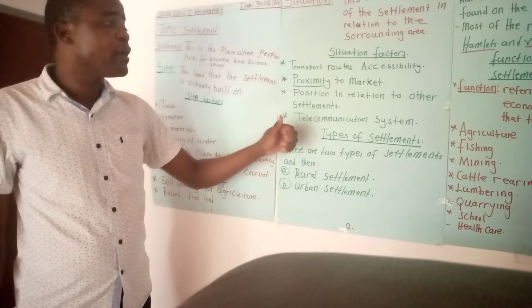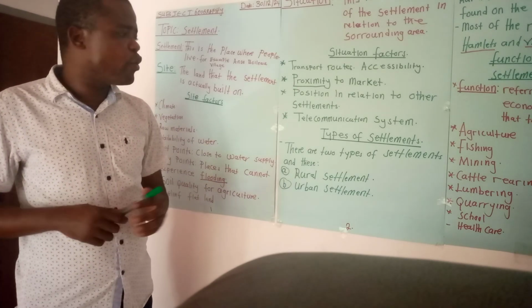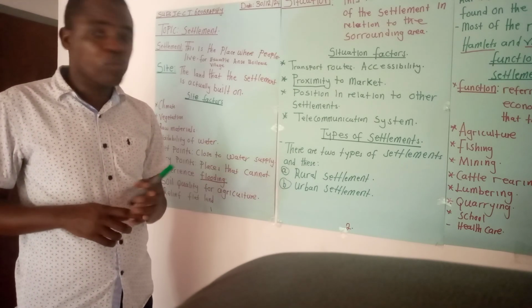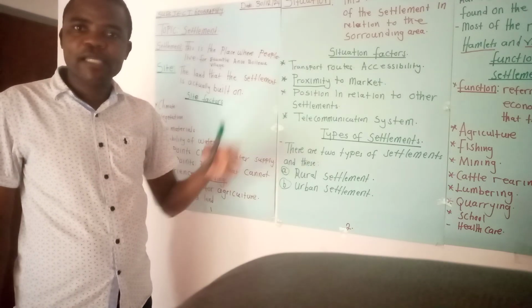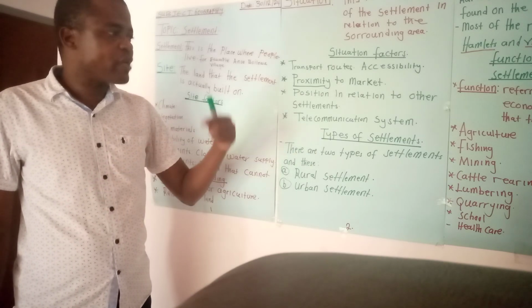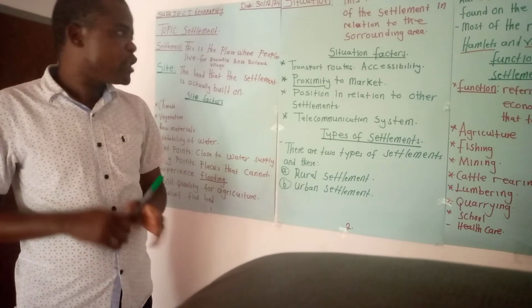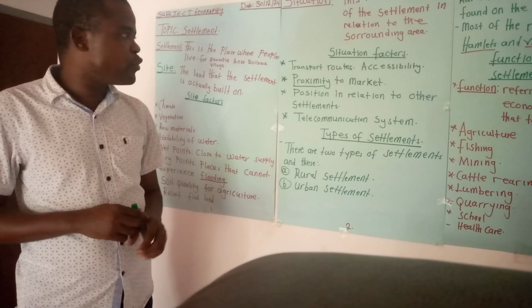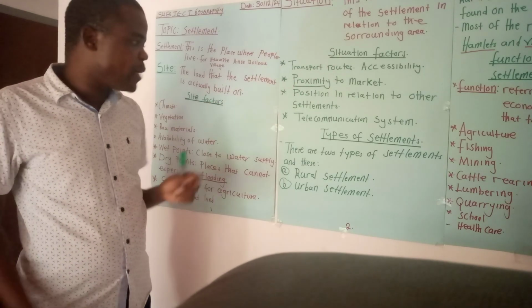If you have a good communication system in that particular place, people will be able to go and settle in those areas, because one, they will be able to communicate with people, they will be able to transact business, and they will be able to do money transactions. So these are some of the factors that do affect the location of settlements.